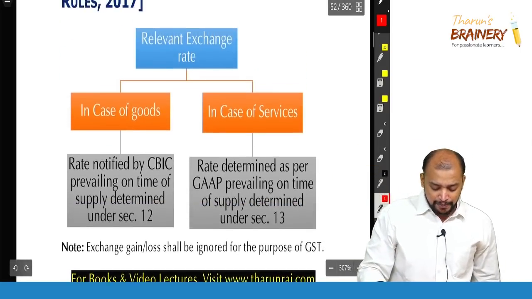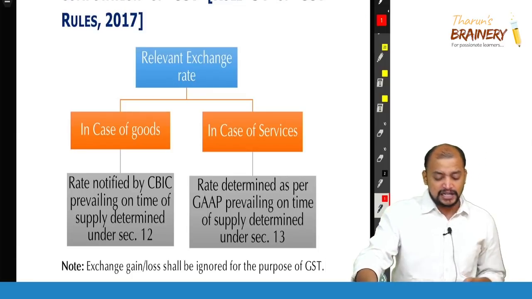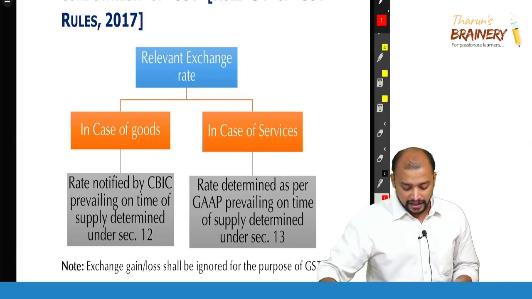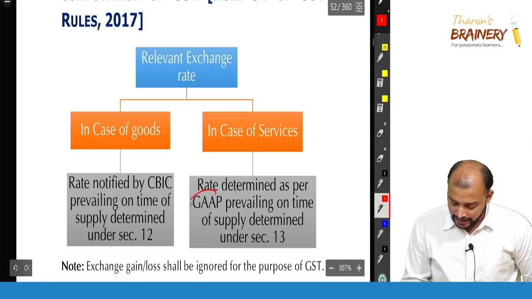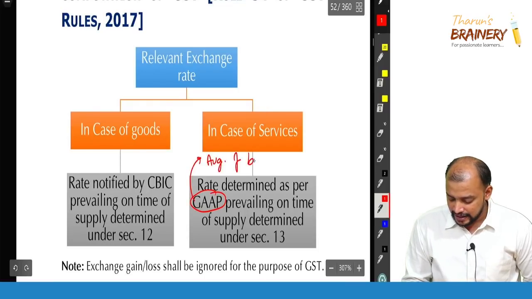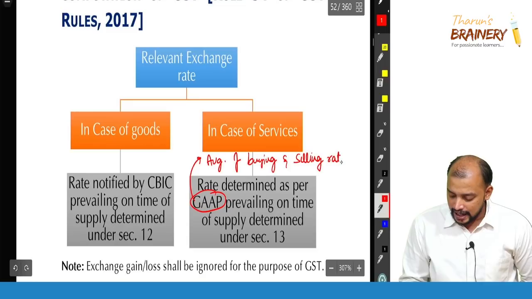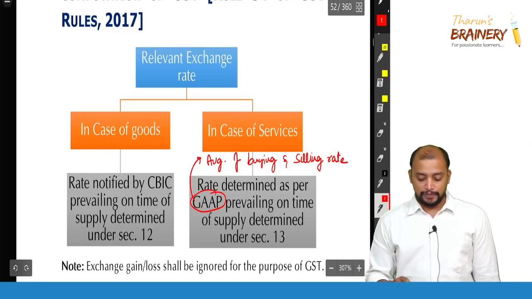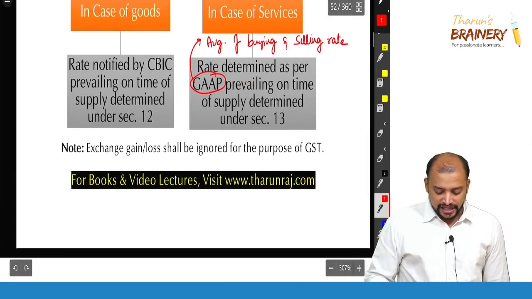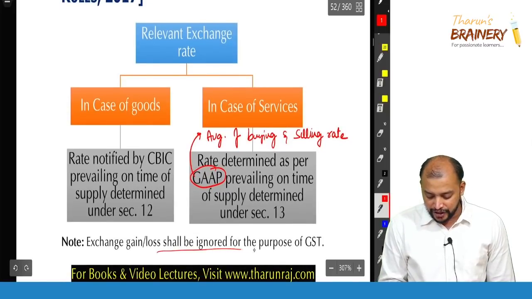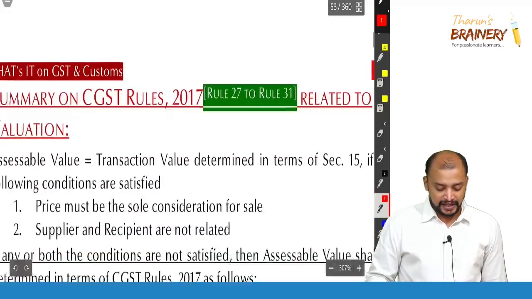So GAAP rate is what? Usually GAAP rate is the average of buying and selling rate. The average of buying and selling rate should be taken. So note, exchange gain or loss shall be ignored for the purpose of GST.